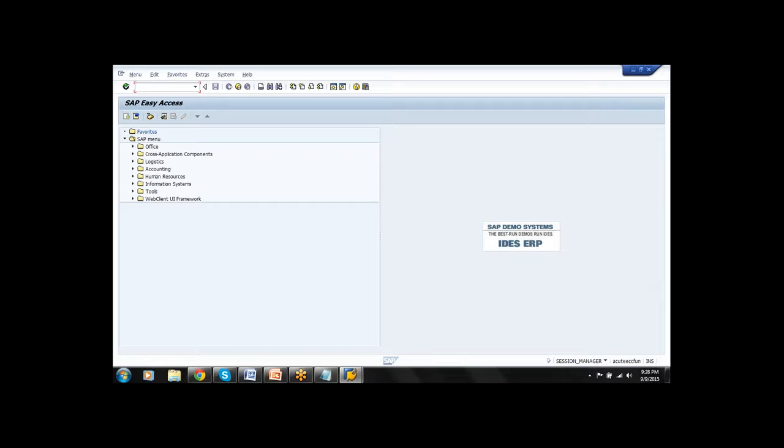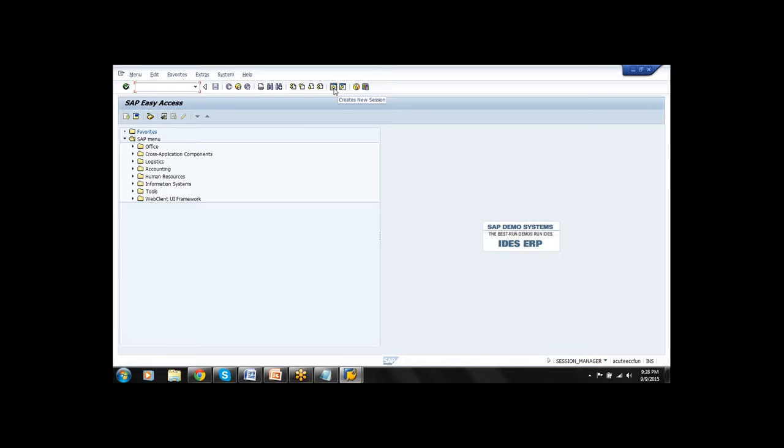Now, the maximum number of SAP Easy Access screens you can open is 6, not more than that. See here, I am placing the cursor on one icon.